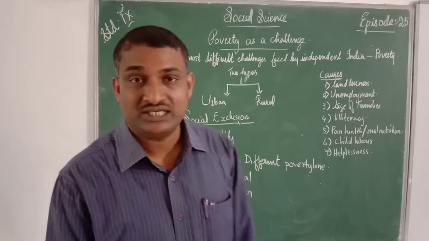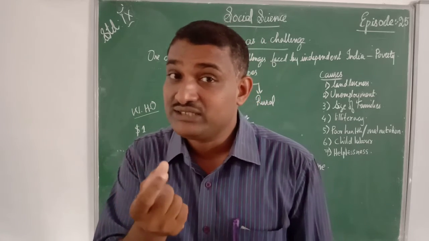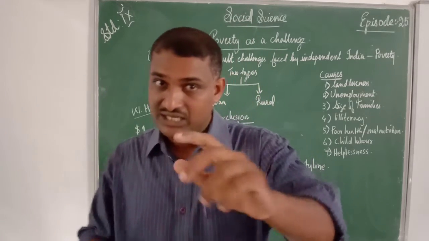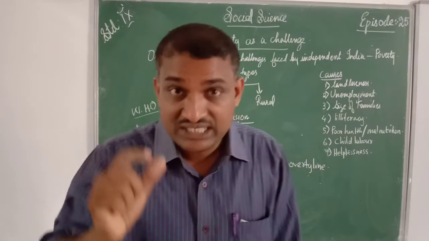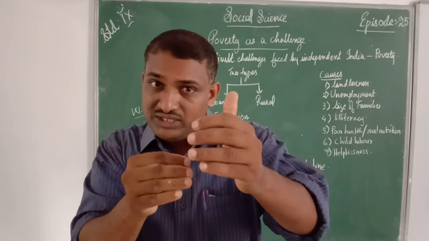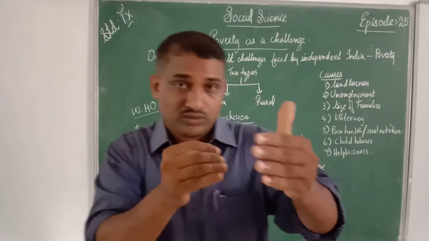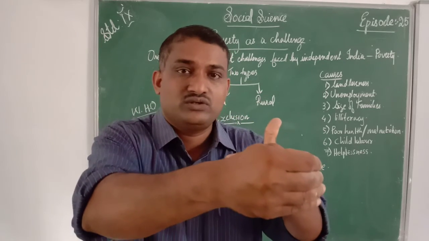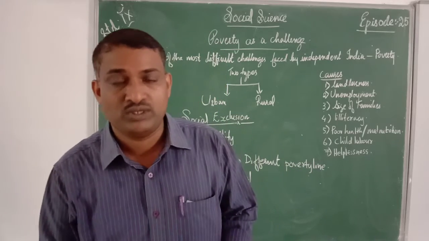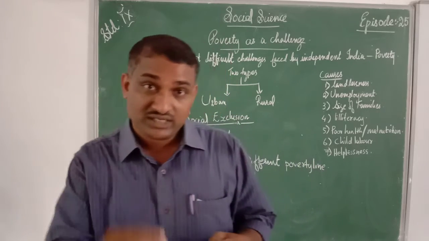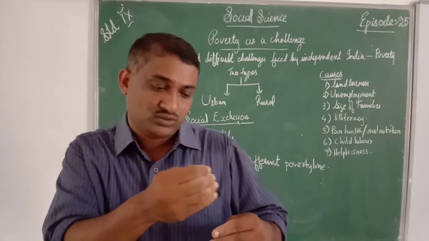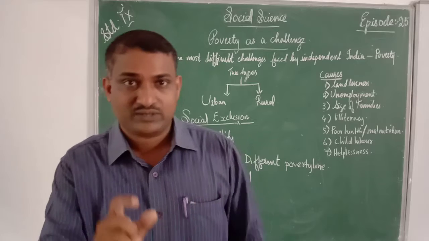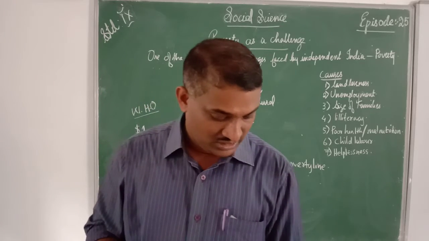What is vulnerability? Vulnerability is the extreme situation that leads to poverty. The vulnerable are prone to poverty. They are not in poverty yet. They are in the stage before poverty. The next step is that they are going to poverty. That we can call vulnerability. What is vulnerability? Vulnerability is the extreme situation. They are prone to poverty. The next step is poverty. It means that they are prone to poverty. That we can call vulnerability.